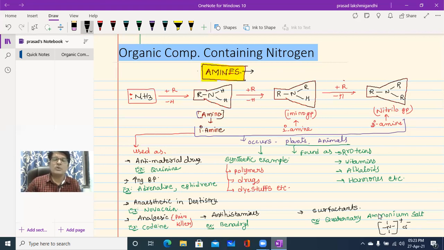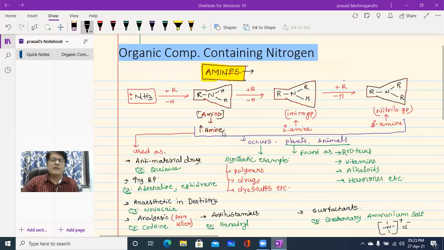Now let us go to the classification part. While I explain it, you can follow the notes, or you can take a screenshot of these pages to save time. So in the next topic, on the next page, I am going to explain the classification of amines. Moving to the next page. If you want, you can pause this video and take a screenshot as you wish.